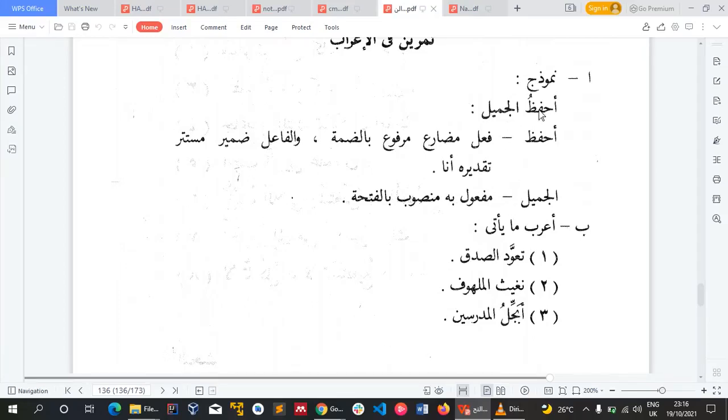So that is an example for this. So you see harful mudara, when it is alif, it is representing ana. When it is noon, it is representing nahnu. When it is ya, it is representing huwa.